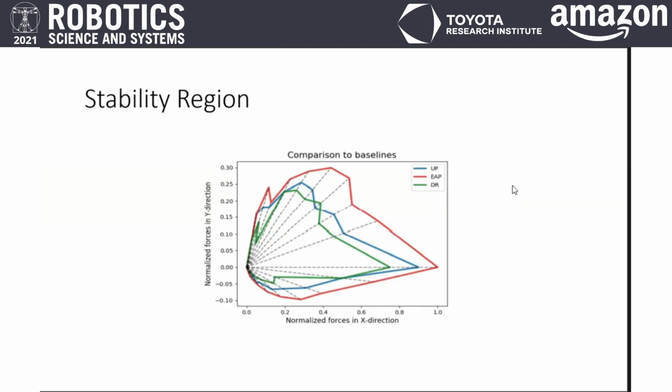We also use stability region as a metric to compare the performance of the policies. We see that the area of the error-aware policy is more than UP and DR. This plot represents the maximum force in each direction that the policy is capable of recovering from. So larger the area, better the performance.